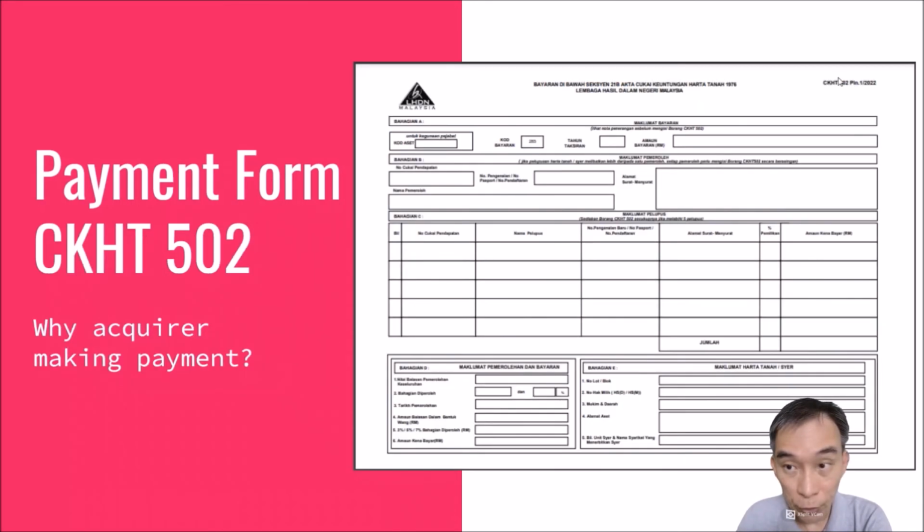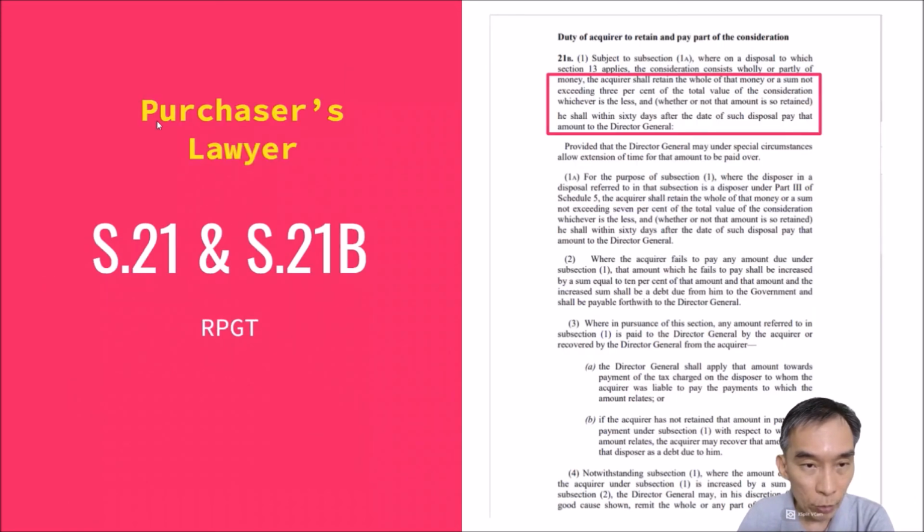Now, this question of why an acquiring person needs to make payment is an interesting area. It's like, I do not make gain, why should I make payment? So here it says section 21B of the RPGT Act. So let us look at section 21B. Purchasers' lawyers need to be aware of section 21 and section 21B. If you read, duty of acquirer to retain and pay part of the consideration.